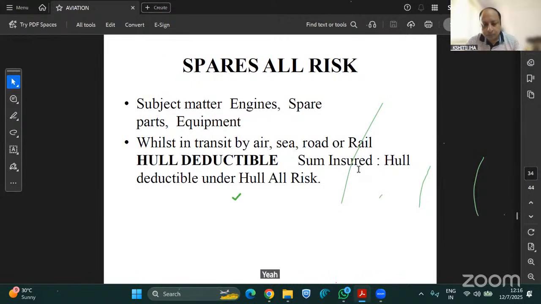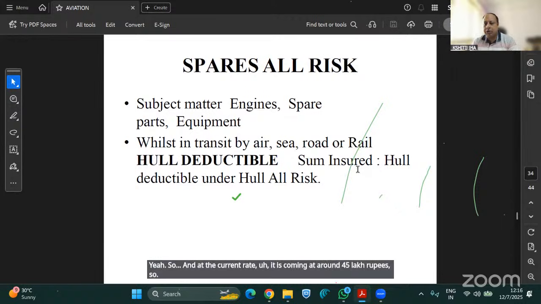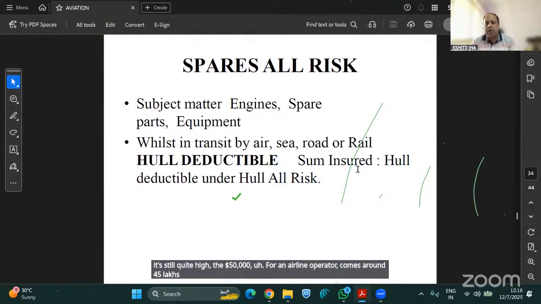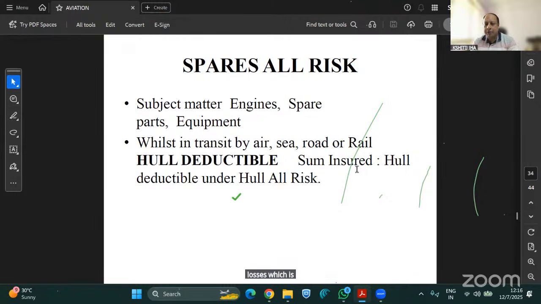At the current rate, it comes to around 45 lakh rupees. So it's still quite high. The $50,000 for an airline operator comes to around 45 lakhs. So up to 45 lakhs, any losses happening to the aircraft will be borne by the operator itself. But any losses beyond that, up to $750,000, will be covered under your hull deductible policy.